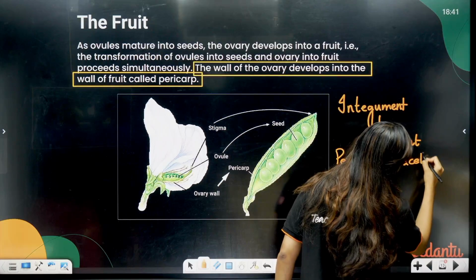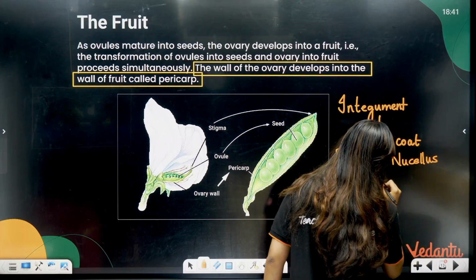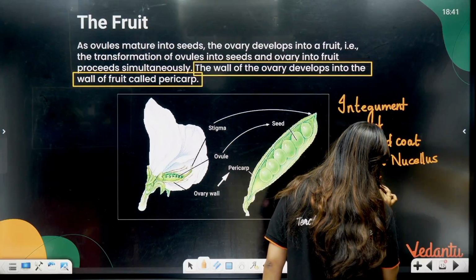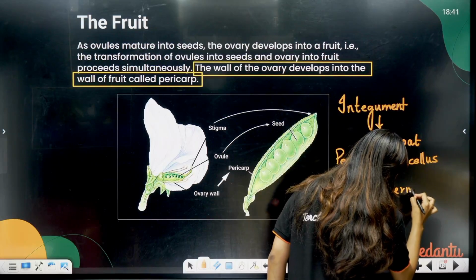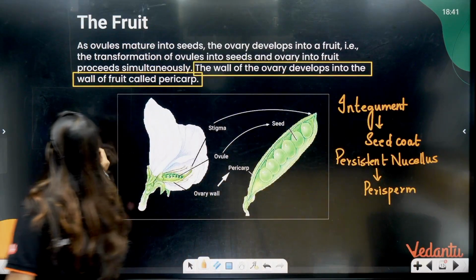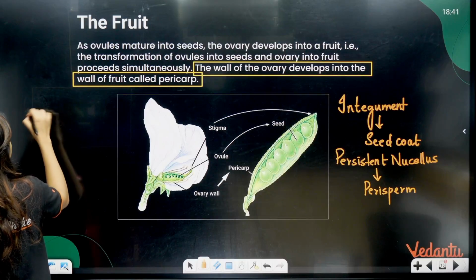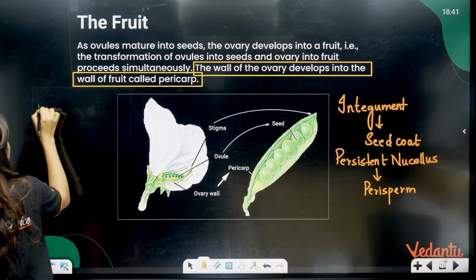Persistent nucellus has become perisperm.